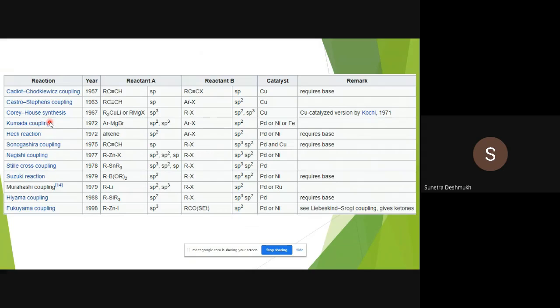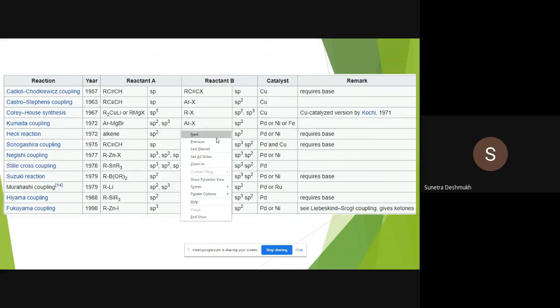Okay, some of those we have in our syllabus. Kumada coupling we have, Heck, Sonogashira, Negishi, Stille, Suzuki, and Hiyama, Fukuyama we have. We don't have Murahashi coupling, Cadiot-Chodkiewicz, Castro-Stephens we don't have. Okay, so some of them we have to drop, but pay attention to the others included in your syllabus. So this table is very important. I have given reactant A, reactant B, catalyst, and remarks also, which give the reaction conditions needed to carry out this coupling reaction. Okay, so we'll see one by one now.